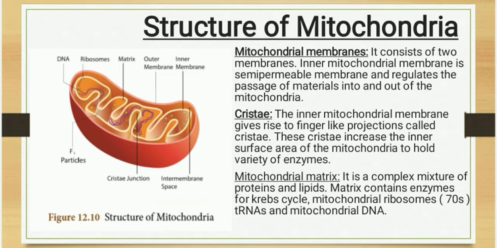Mitochondrial matrix. It is a complex mixture of proteins and lipids. Matrix means fluid. Matrix contains enzymes for Krebs cycle, mitochondrial ribosomes, 70S, tRNAs, and mitochondrial DNA.